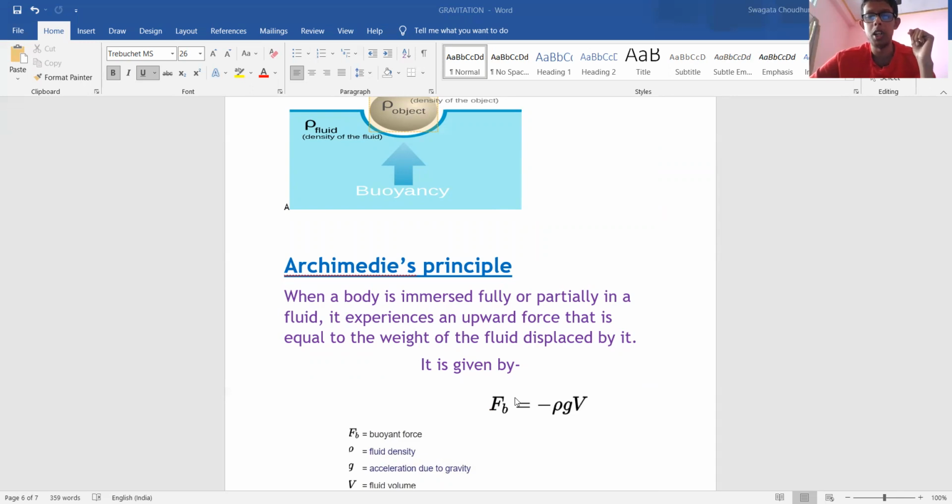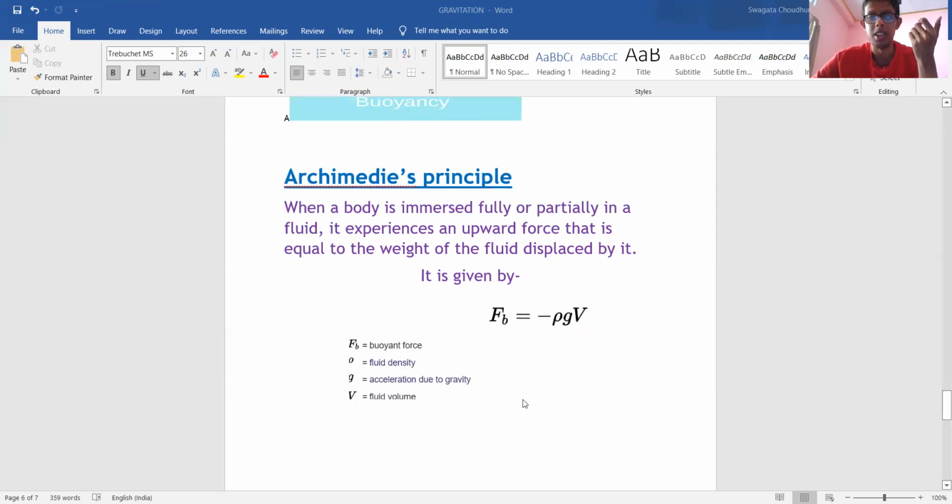Now you must be wondering where this negative sign came from. So whenever we are pushing something down, we are experiencing the upward force. This force is acting against gravity. So acceleration due to gravity is negative here. So we have put the minus, nothing else.